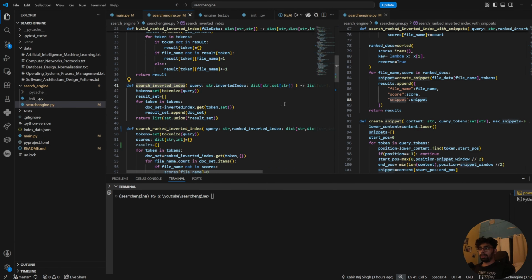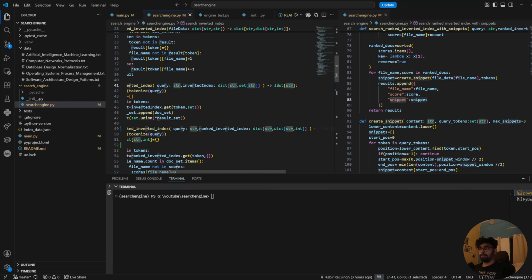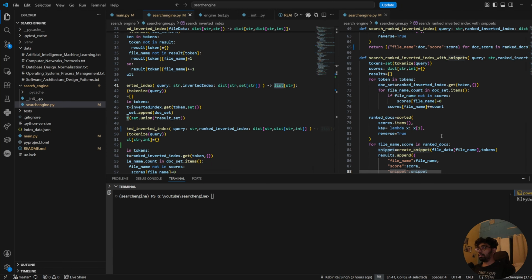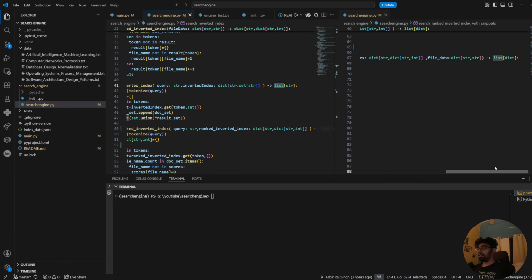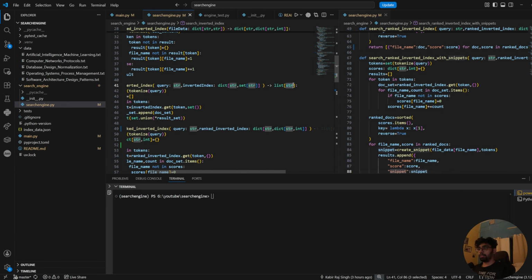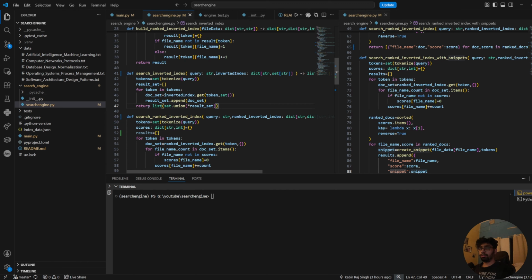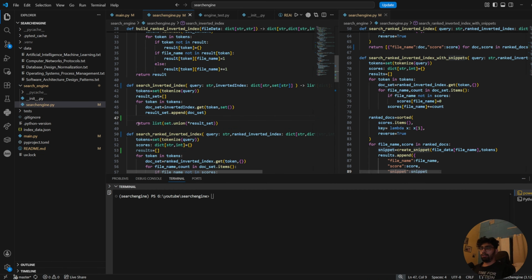Okay, search inverted index, it should now return a, what was the return type? It was a list of dictionaries, so list of dict. Oh yeah, and result set is there, so we cannot just return the list of a set of union. So what we can do here is basically save this in a variable as results, and now this results is a list.